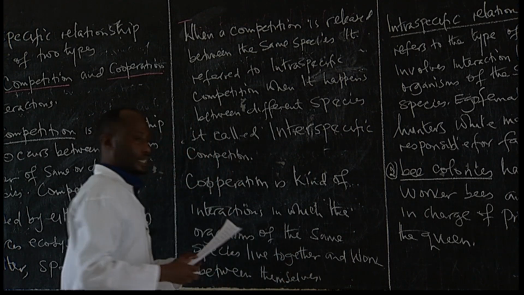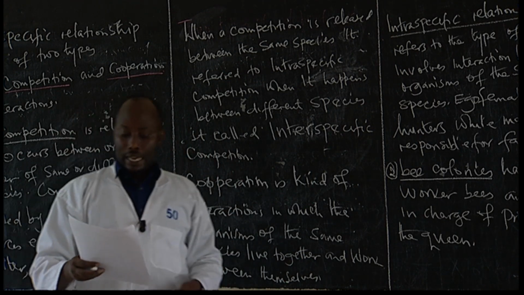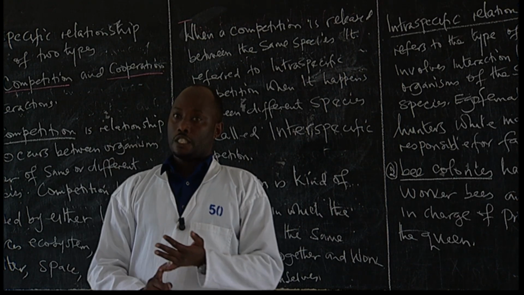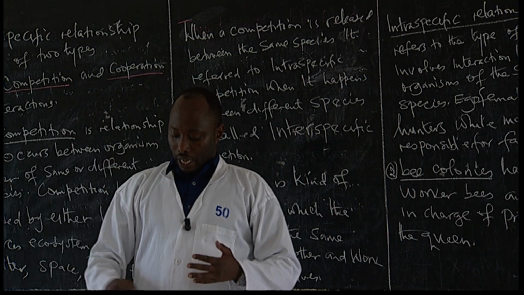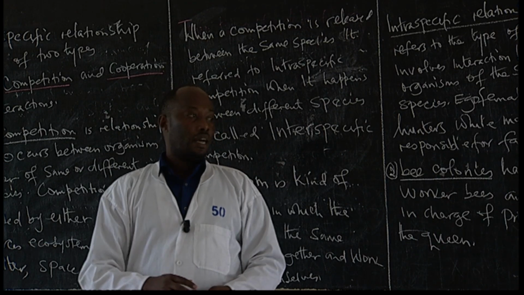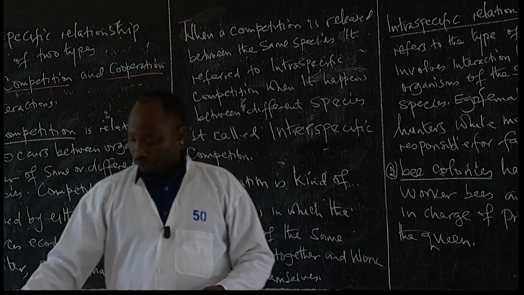I think everybody understands these bees. The bees are good examples of cooperation. They do cooperate. Take an example, ants, bees, they are able to cooperate and live together, and they benefit from each other.